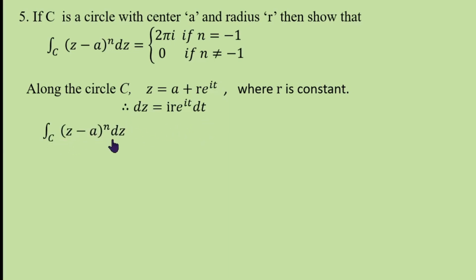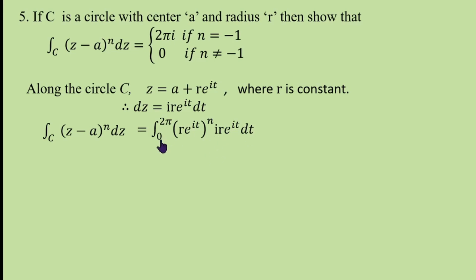And hence, this integral is nothing but the integral from 0 to 2 pi of (z minus a) power n, that is (r e power it) whole power n, into dz, which is i r e power it dt.